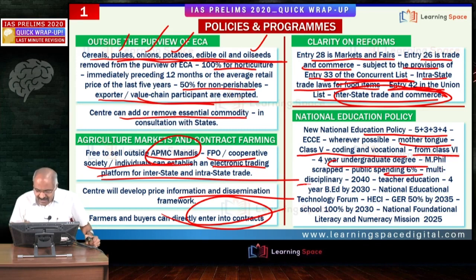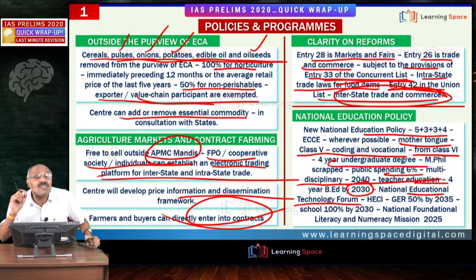Another important aspect is multidisciplinary. Cross-disciplinary study is acceptable from now onwards. You need not restrict yourself to the science stream or humanities stream. So friends, a cross-disciplinary approach is allowed. And in teacher education, the 4-year BEd will become compulsory by 2030. Then the National Educational Technology Forum. Its purpose is to use more and more technology as we go forward.